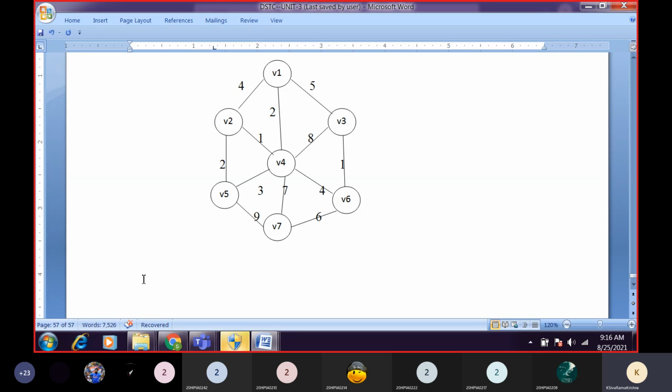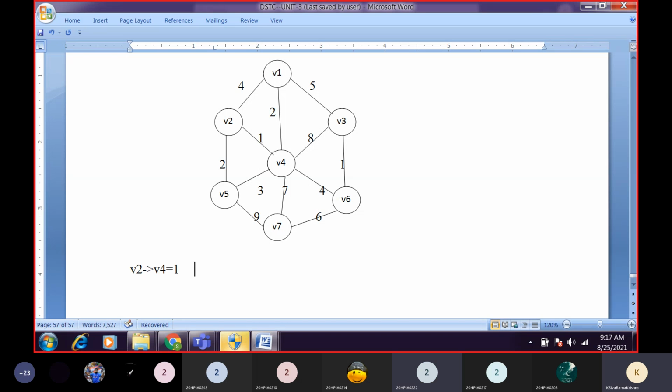What is the edge name? In which edge do we have 1 as the weight? V2, V4. V2, V4 consists of what weight? 1, sir.